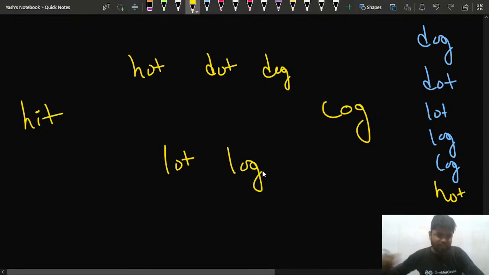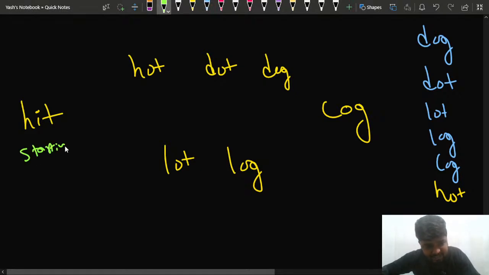Now you will observe what is happening. This is the source, the starting point, and this is the ending point. Now I have several paths to reach it.